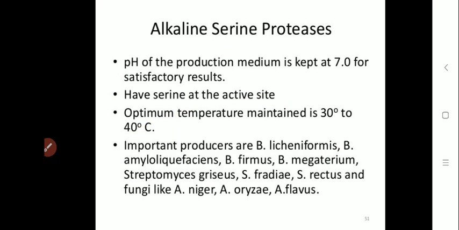First one is alkaline serine protease. Alkaline proteases are produced from alkalophilic bacilli and are largely used in detergent formulation.